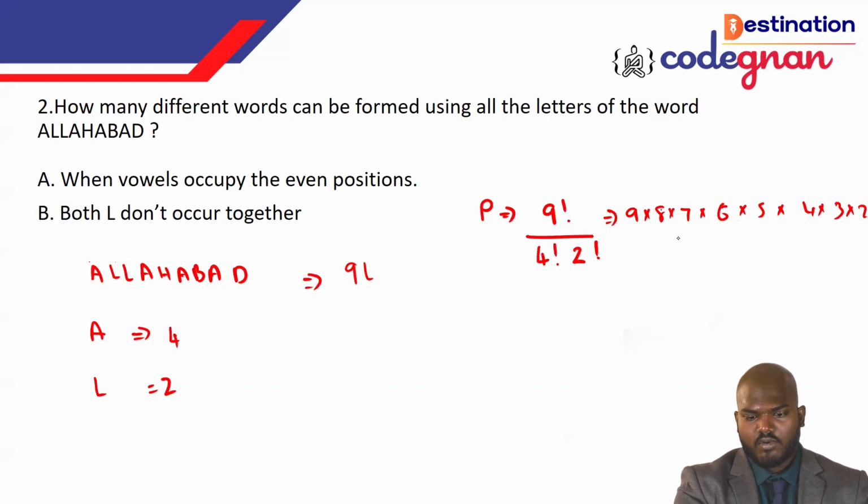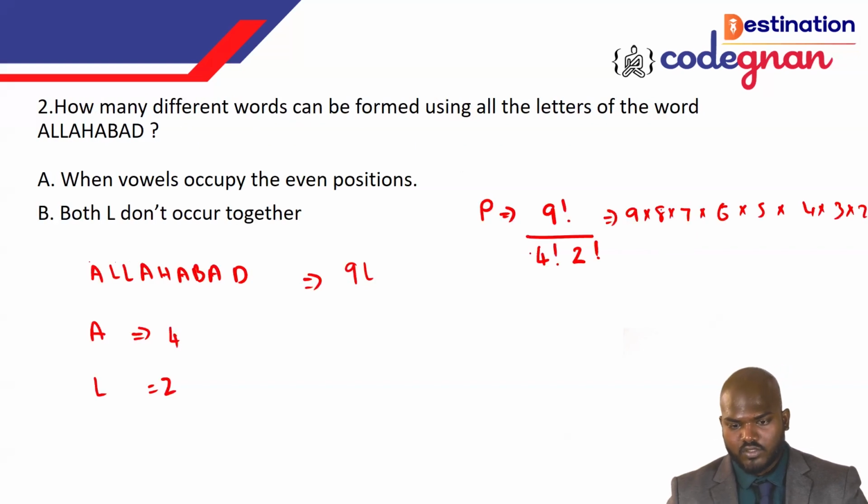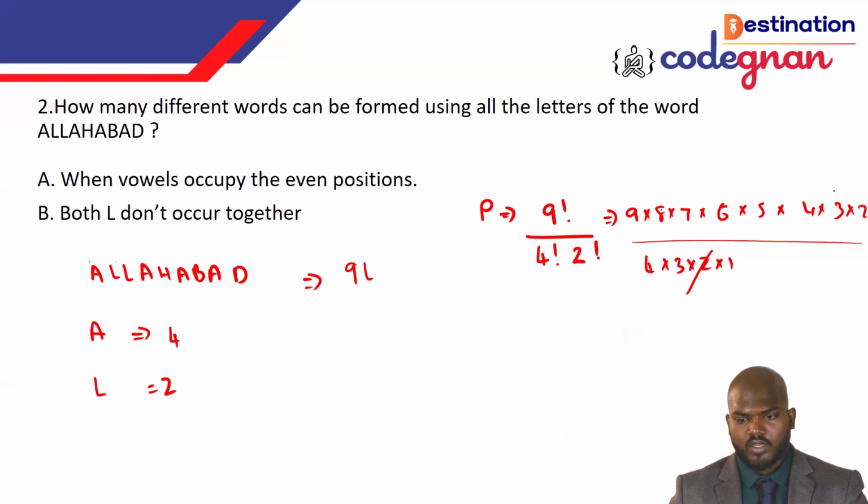Okay, that's what we can call the 9 factorial. Here we have 4 factorial, 3 factorial, 2 factorial, 1 factorial. This will be totally cancelled. And next we have the 2 factorial also, right? So 2 times 1. If you cancel this one, 2 times 4 you will be left with.